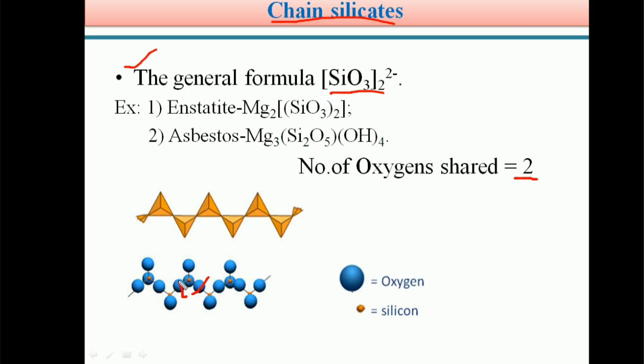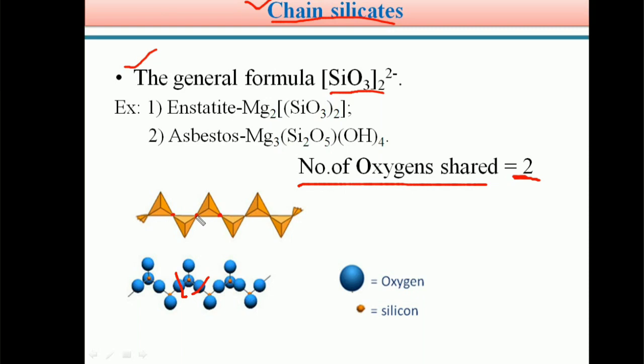Here is one more oxygen atom, which is also shared between these two silicon atoms. So the number of oxygens shared between adjacent silicons in chain silicates is two. Two oxygen atoms are shared in the case of chain silicates. So based on the number of oxygen atoms shared, we can easily identify different types of silicates.